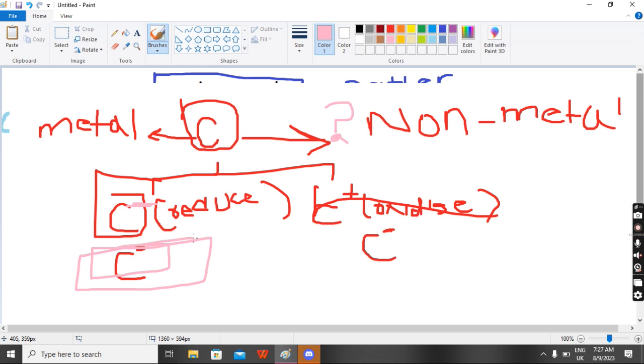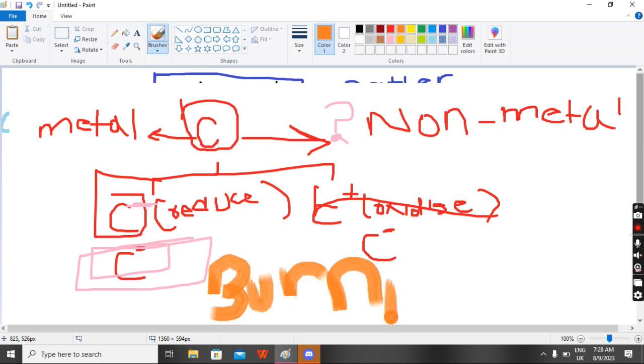And we know that everything that gets oxidized has a burning nature, right? It burns. Everything that is oxidized has a burning nature. If we talk about reduced carbon, it does not have a burning nature. That's why it is inflammable in nature.